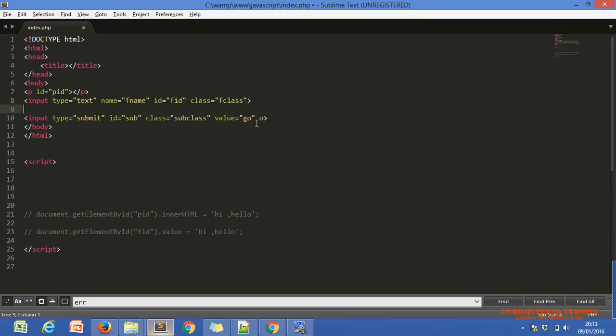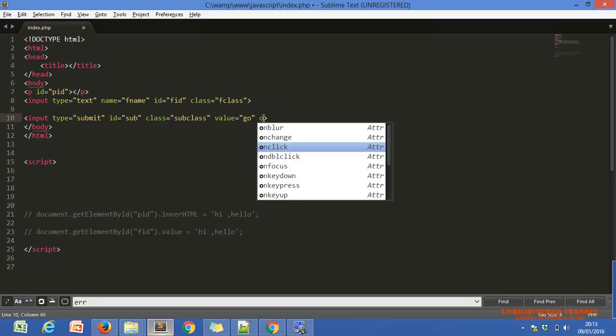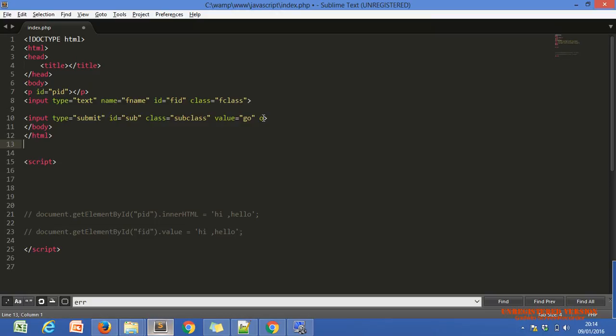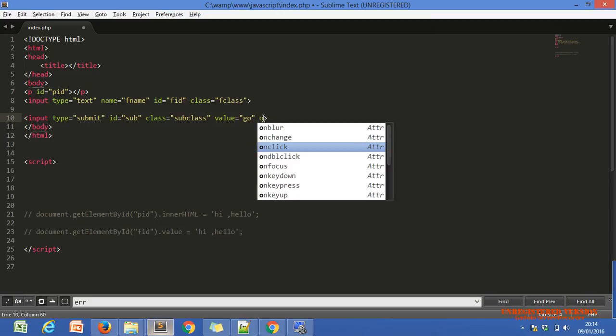You can see onblur, one second. This is the list of events of our submit button: onblur, onclick, onchange, ondblclick, onfocus, onkeydown, onkeypress. Some events work and some events do not work on different browsers, but the major events of our buttons, the important event onclick, works on every browser. We will use onclick.